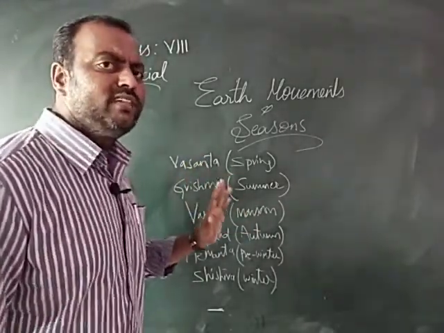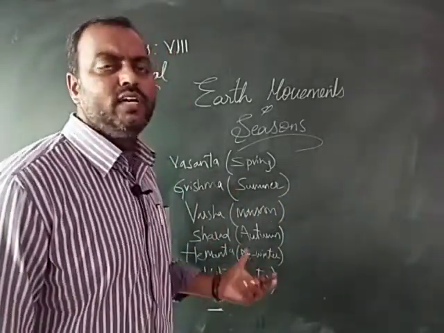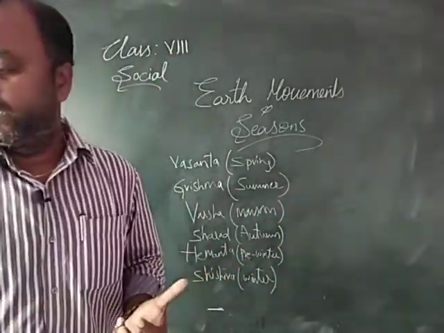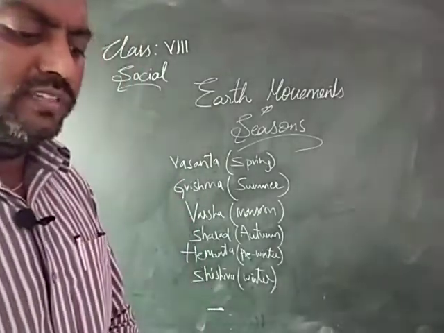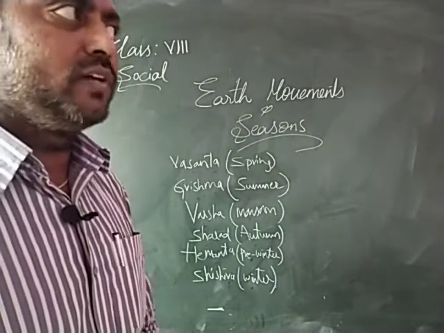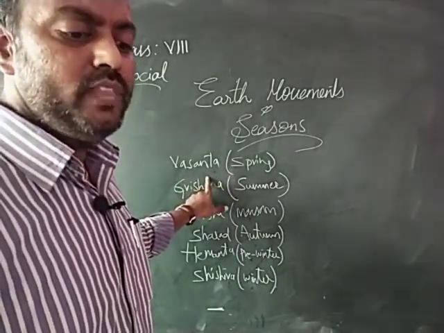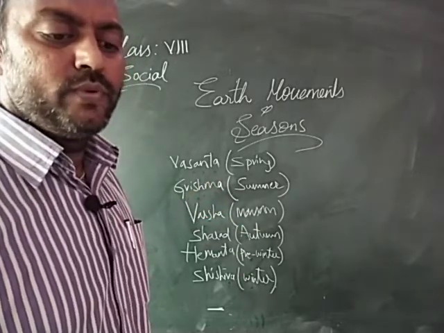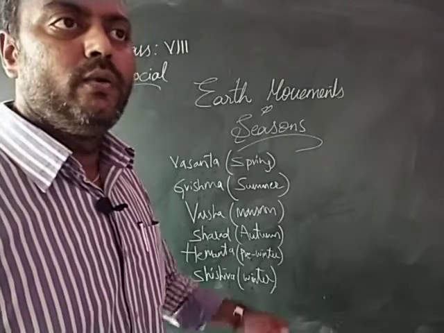So many kinds of agricultural operations are also involved with these 6 ritus. If you look at India's agricultural seasons, Vasanta marks the end of the cold winter, and is the time of flowering of trees and also the harvest of the winter crop.